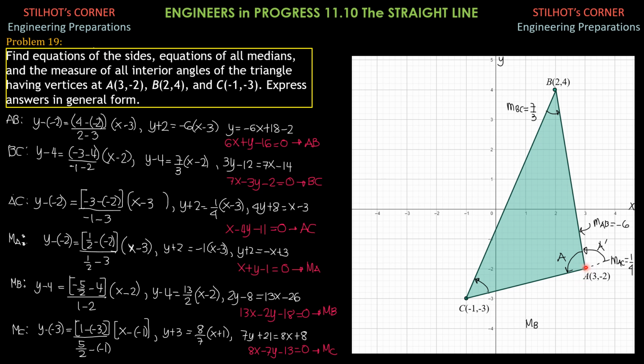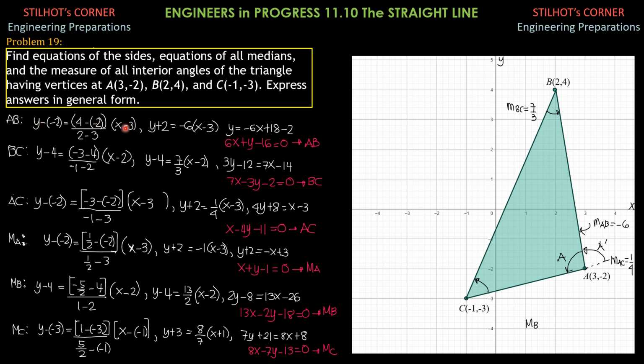So for AB, by 2-point form, I'll select this point A here as point 1 and B as point 2. The 2-point form is y minus y1 equals quantity y2 minus y1 over x2 minus x1, which is the slope, times x minus x1. So that's the guide. So y minus -2 equals 4 minus -2 all over 2 minus 3. So 6 over -1 is -6.